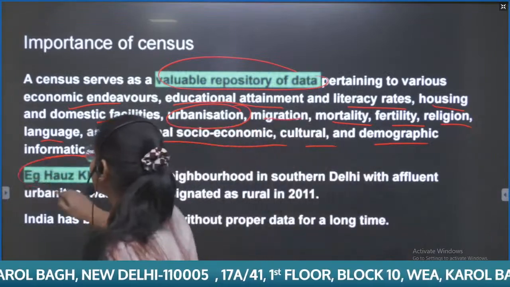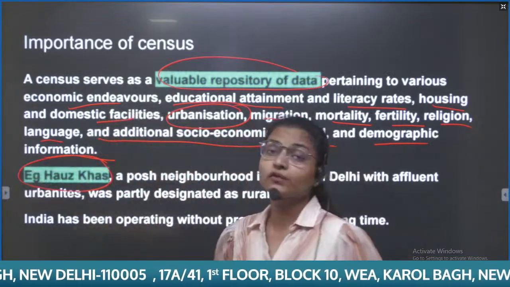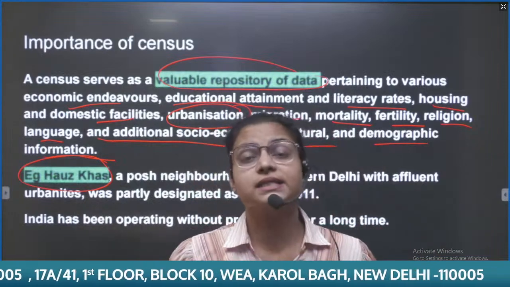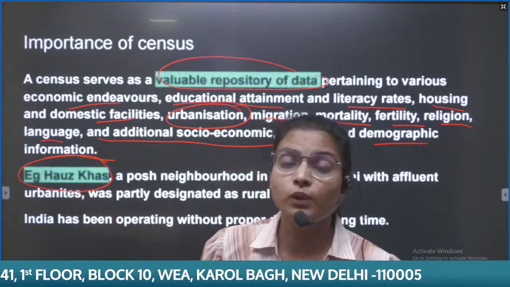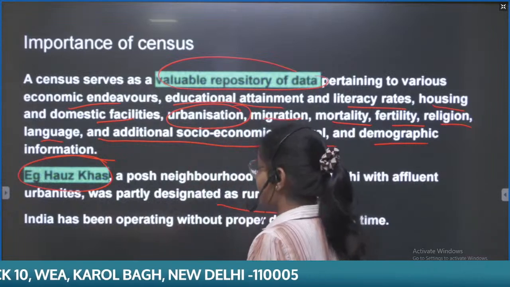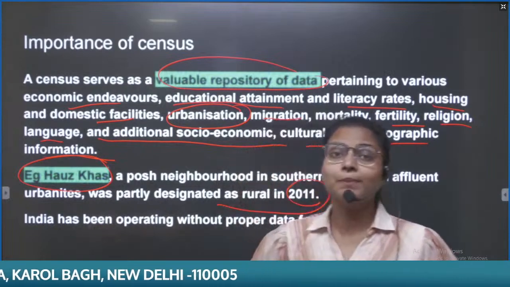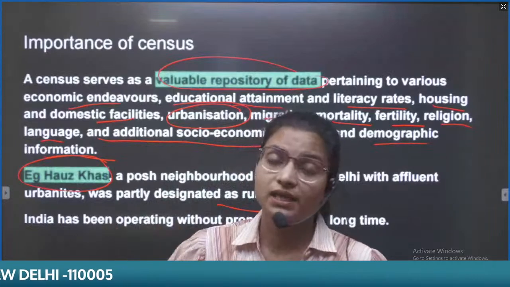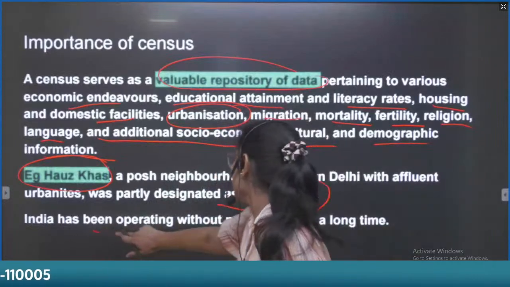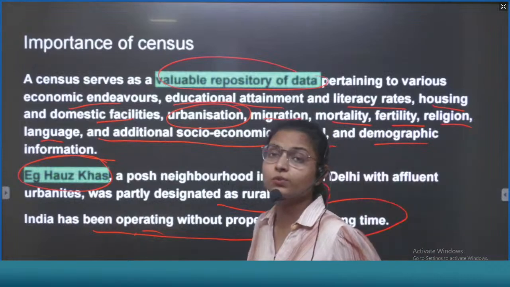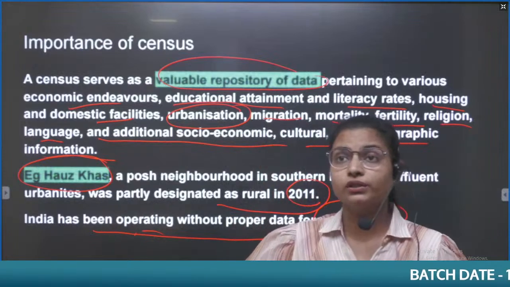The editorial also highlights the example of Hauz Khas, which is now an urbanized city having very affluent families, but it was quoted as a rural area in 2011. There are multiple examples like this, as urbanization has changed and India has been operating with outdated data for a long time. That is why there are inclusion and exclusion errors in the schemes.